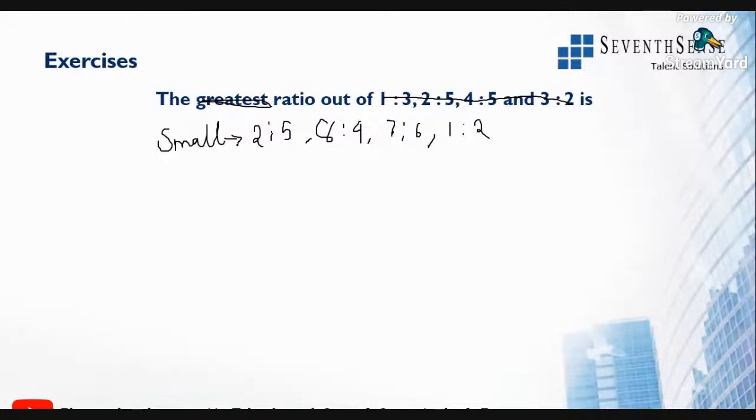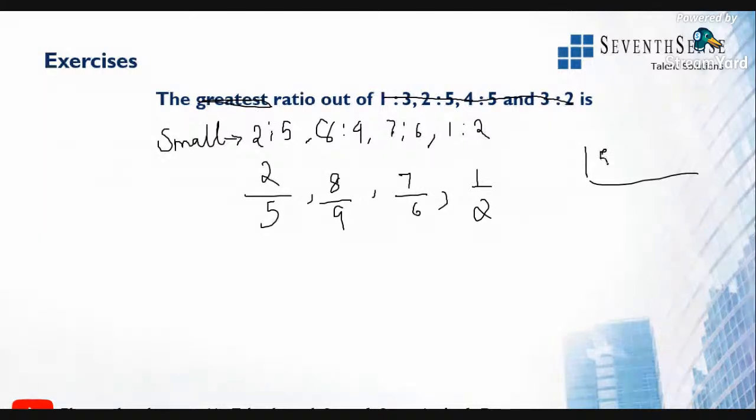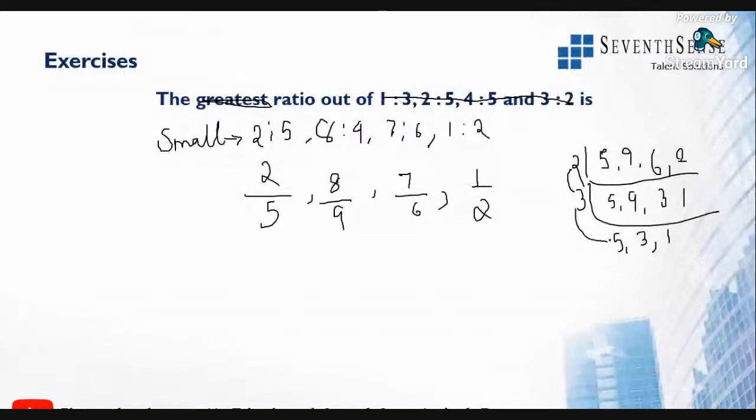What about others? Again, find out the LCM. The fractions will be 2 by 5, 8 by 9, 7 by 6, and 1 by 2. So what is the LCM of 5, 9, 6, and 2? So 2 into 3 is 6, 6 5s are 30, 30 into 3 is 90. So just multiply this by 90.